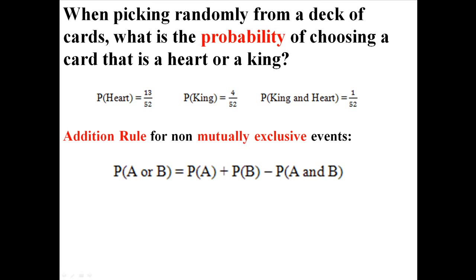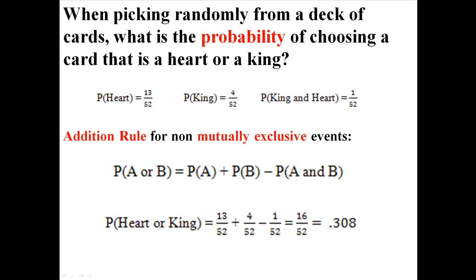So for these non-mutually exclusive events, we have the addition rule for non-mutually exclusive events, which is the probability of A or B occurring is equal to the probability of A plus the probability of B minus the probability of both A and B occurring. So it would look something like this.